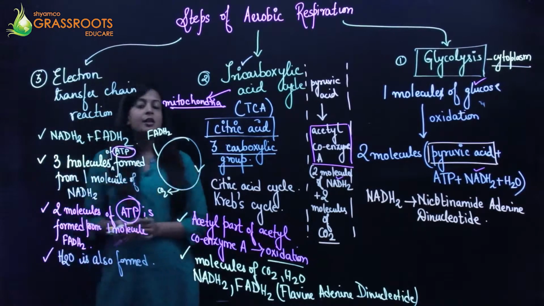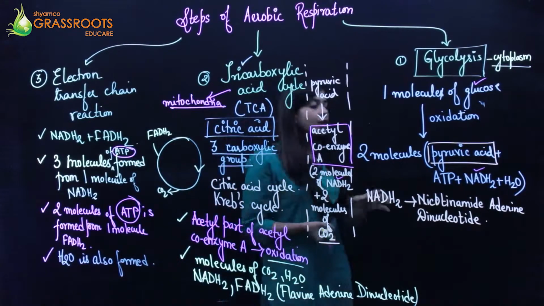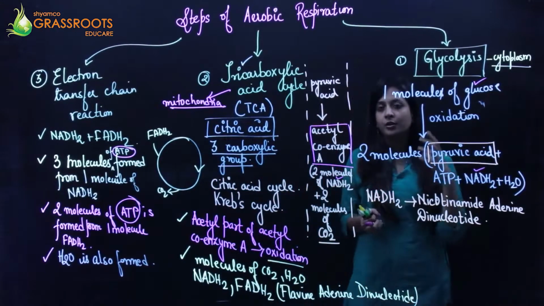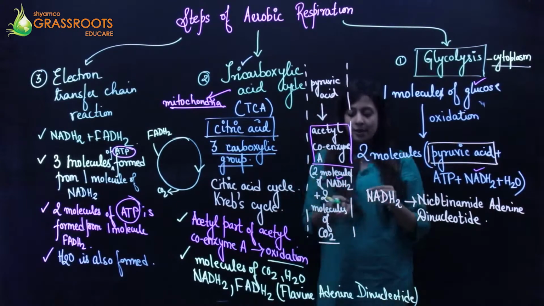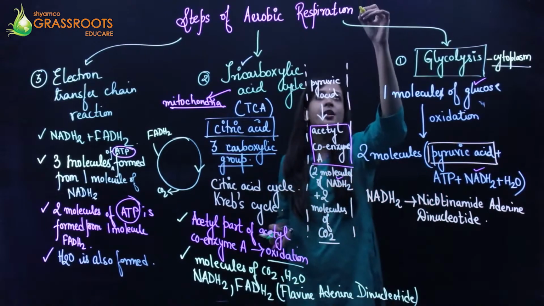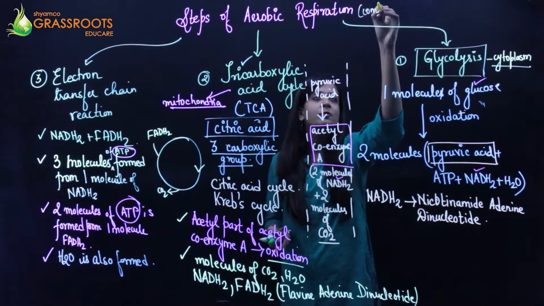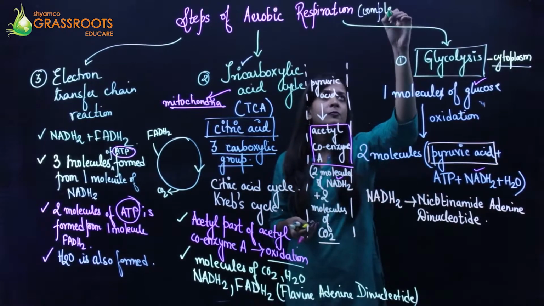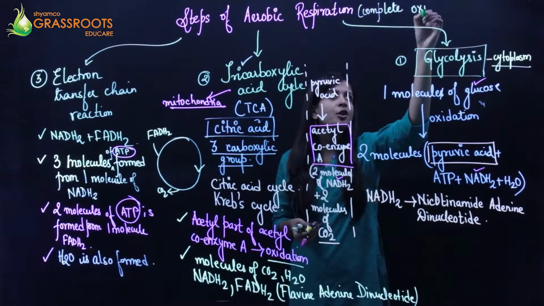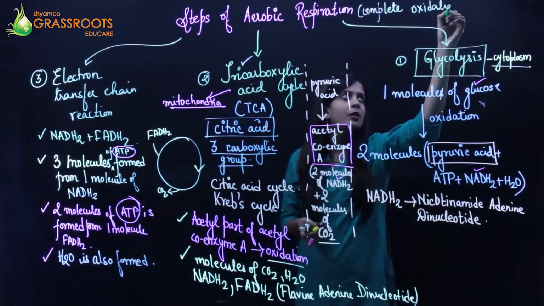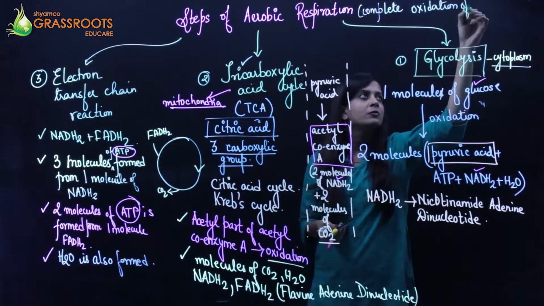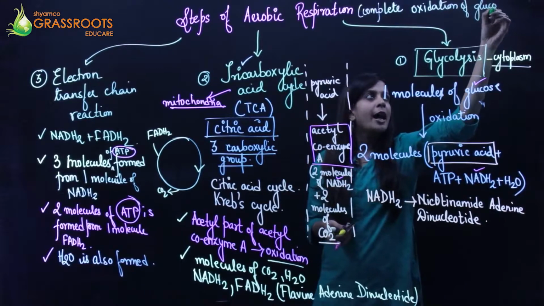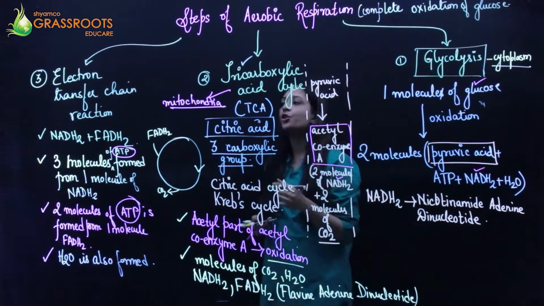Okay, so these are your 3 steps of aerobic respiration, whereby the complete oxidation of glucose takes place. And what does this complete oxidation of glucose need?